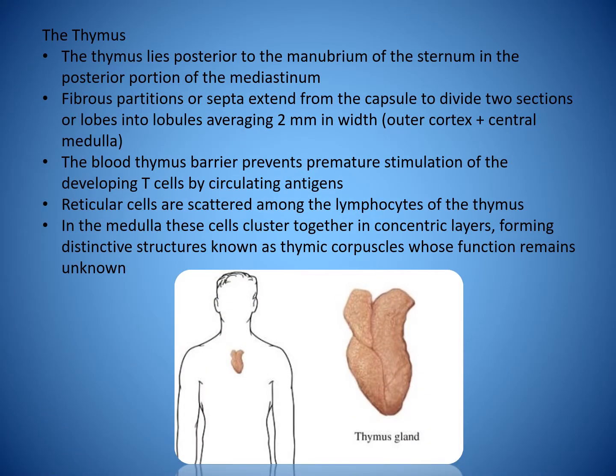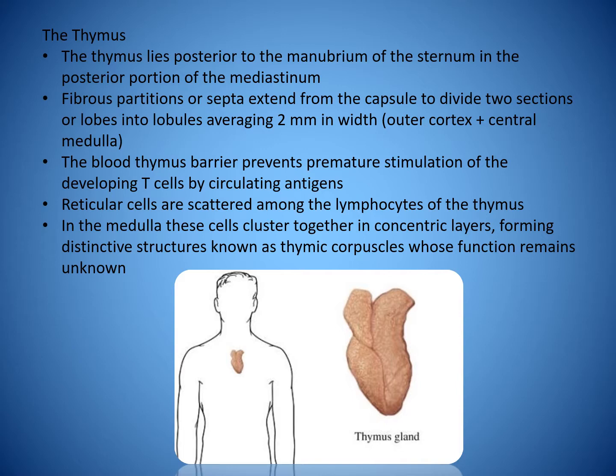The thymus lies posterior to the manubrium of the sternum in the posterior portion of the mediastinum. Fibrous partitions or septa extend from the capsule to divide two sections or lobes into lobules averaging 2 millimeters in width, known as the outer cortex and the central medulla.